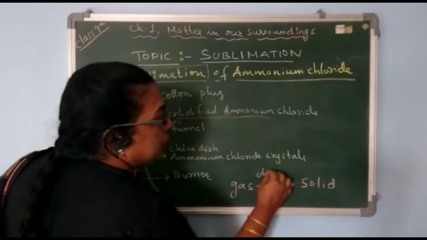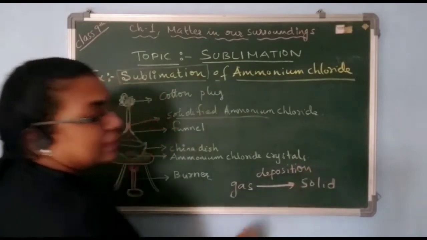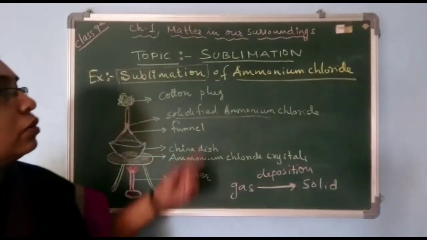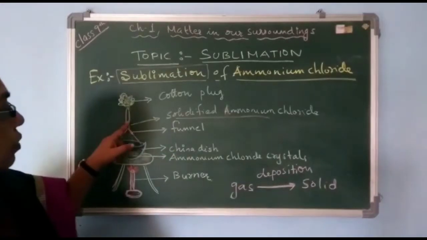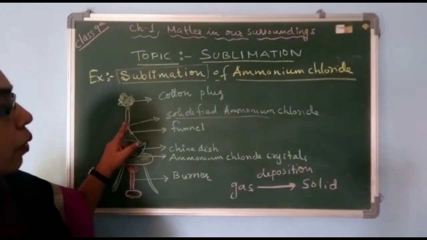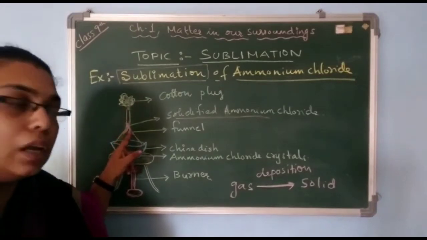This is called deposition. The reverse of sublimation is called deposition. And here you have seen the deposited, solidified ammonium chloride. This gets deposited on the sides of the funnel.